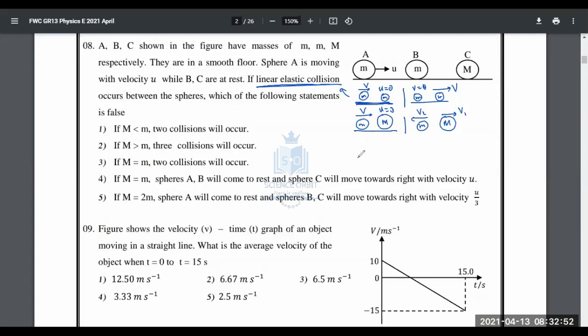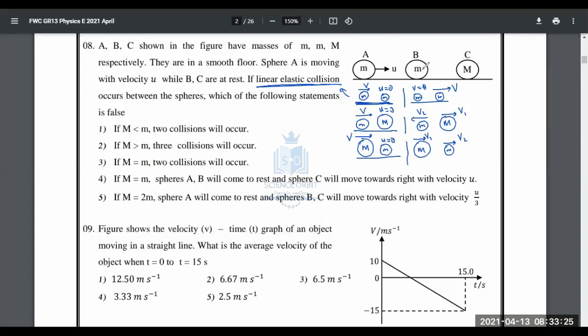And then the other thing: when the moving one is bigger and the other is at rest, what will happen now? After the collision, both will be moving in the same direction, but the smaller mass m will be moving a little faster and this will be moving slower. So this is what happens during elastic collisions when two objects are there, right? So what will happen if capital M is smaller than simple m? How many collisions are going to occur?